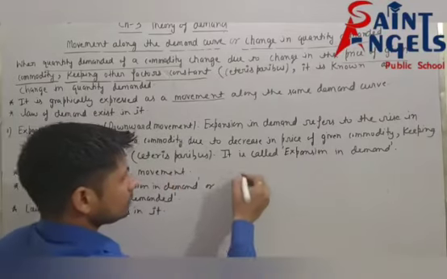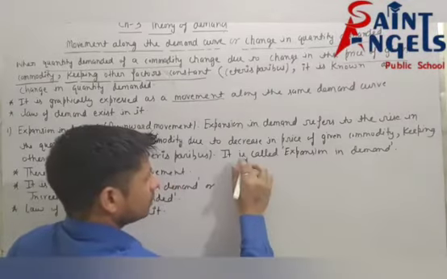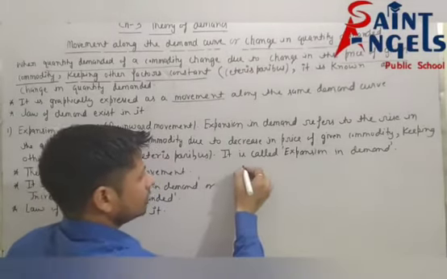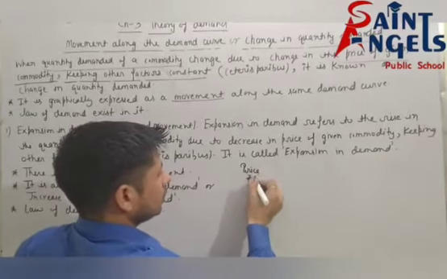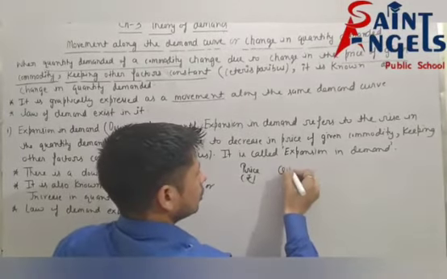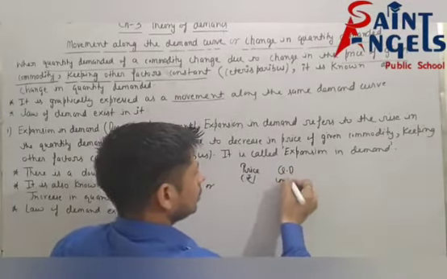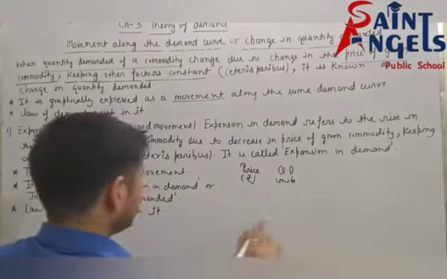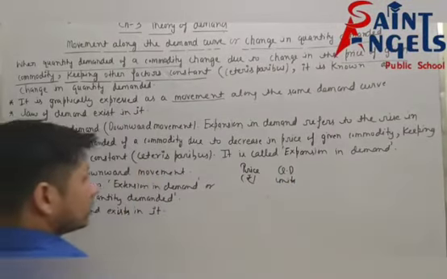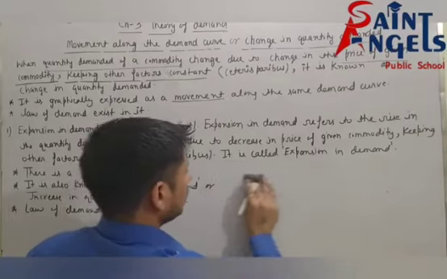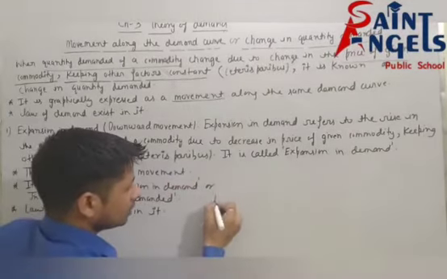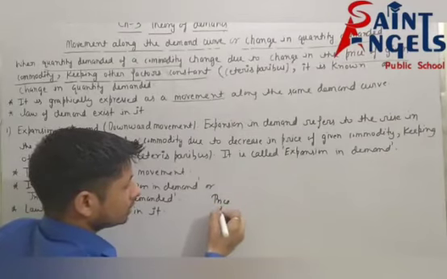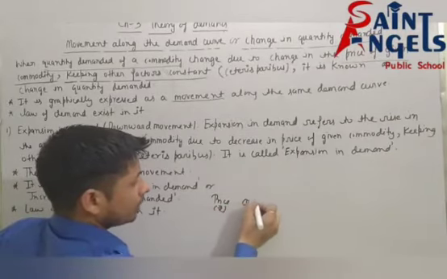See, diagrammatically, see first of all the schedule. See schedule. Price in rupees, quantity demanded in units. Take care. Here we will show the diagram. See, price in rupees, quantity demanded in units.